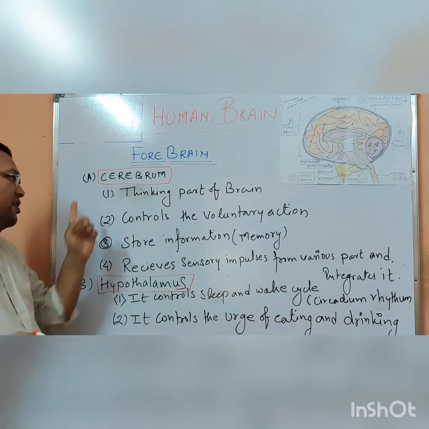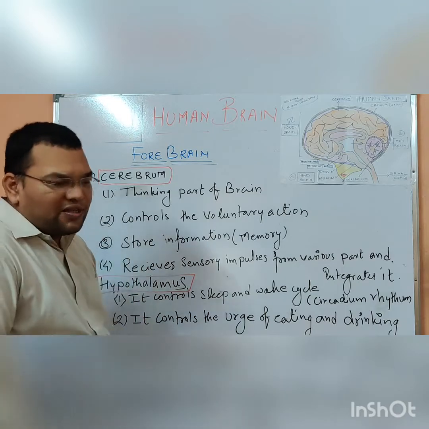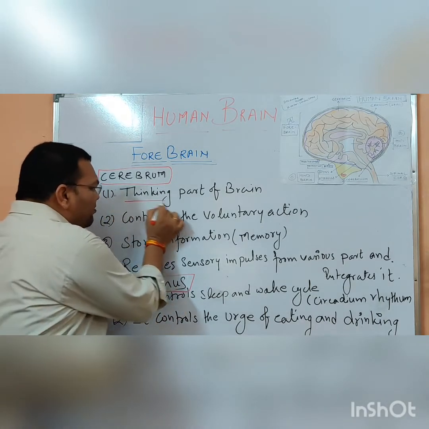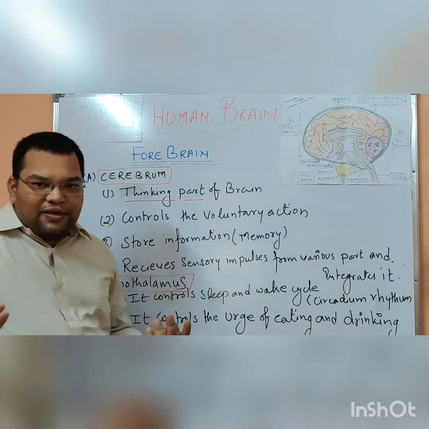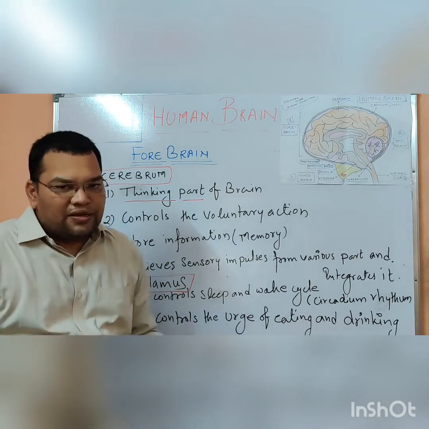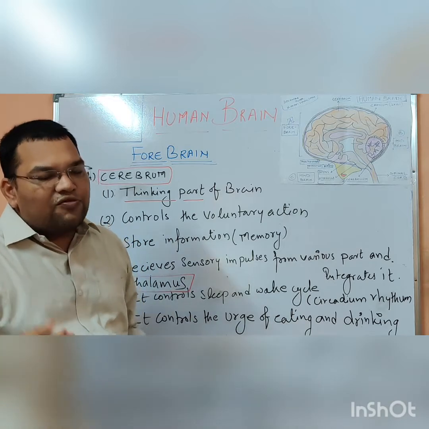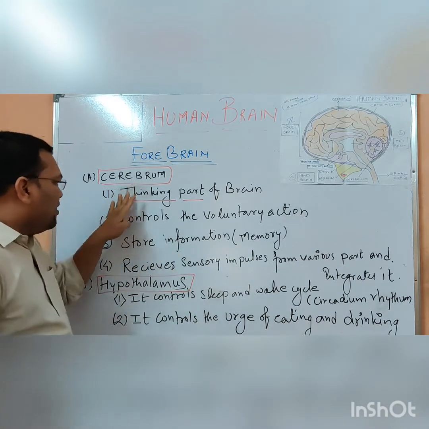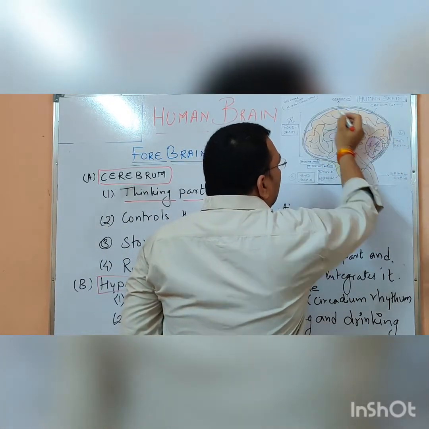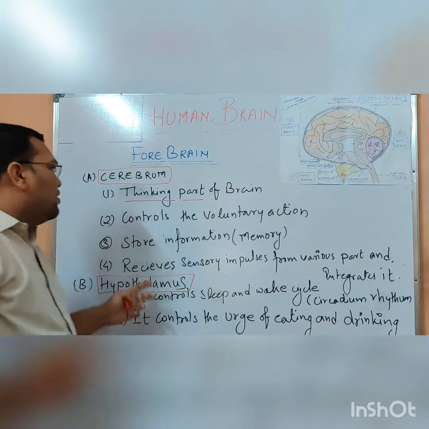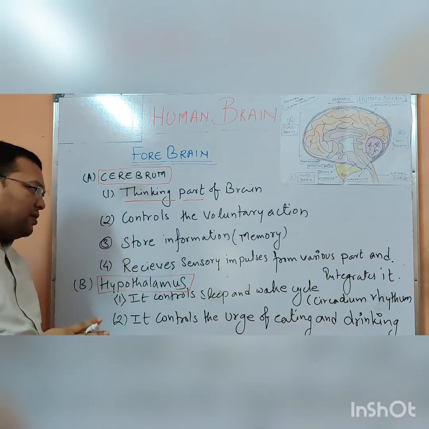Now the function of the cerebrum. The first function of the cerebrum is that it is the thinking part of the brain. Whatever we think, that information is processed in this part, the cerebrum. You can see the cerebrum here. That is the main thinking part of the brain.